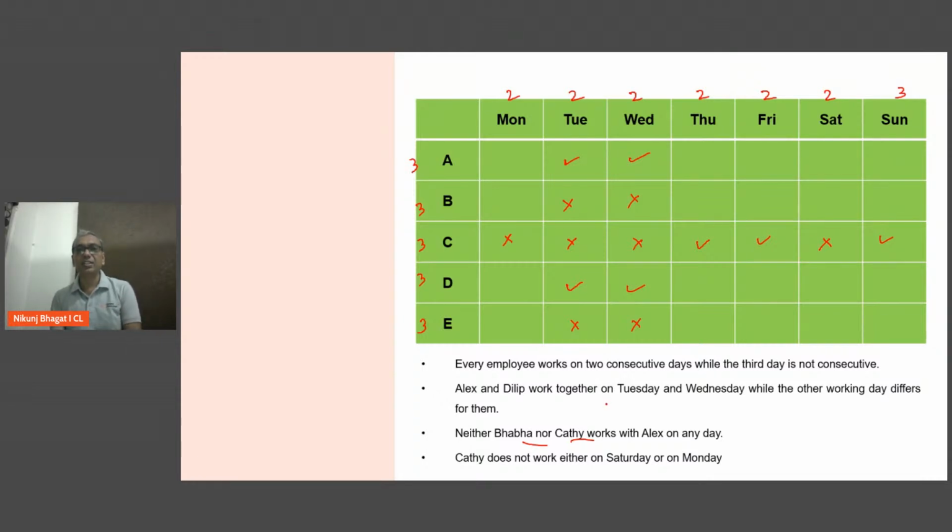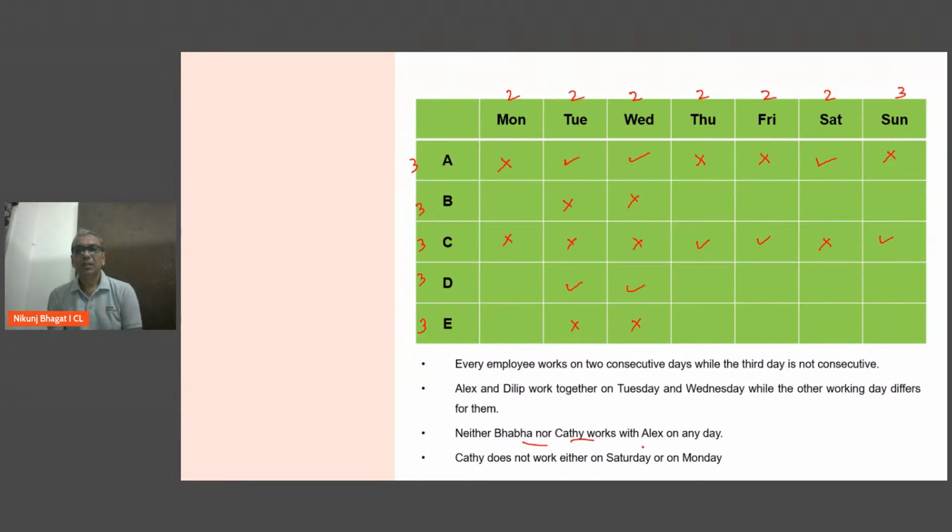What are the other conditions given to you here? That B and C will never work with A. So if C works on Thursday, Friday and Sunday, A will not work on Thursday, Friday or Sunday. For everybody, 2 days are consecutive, third day is not consecutive, which means A cannot work on Monday. So A will have to work on Saturday. So A के मेरे 3 दिन मिल गए हमको.